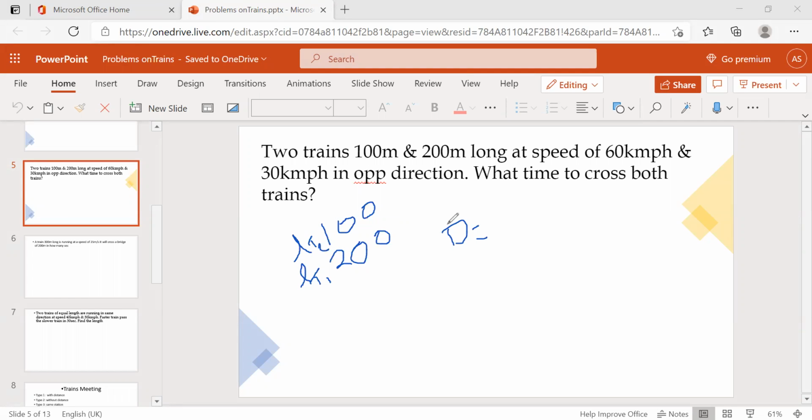Now, what are the speeds here? Train 1 speed is 60 km per hour, and train 2 speed is 30 km per hour.